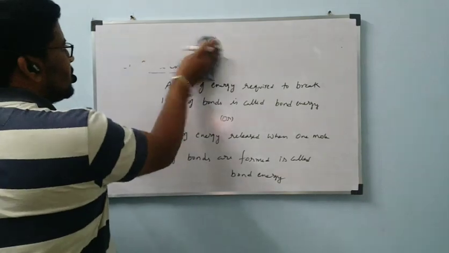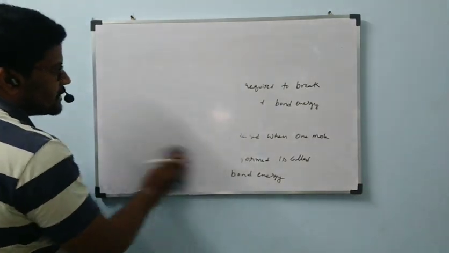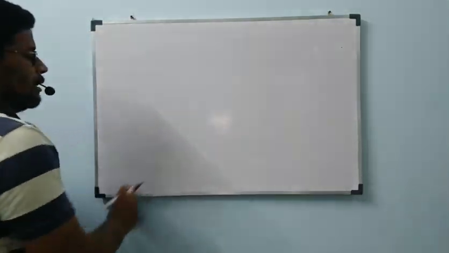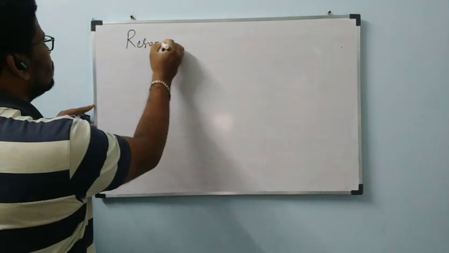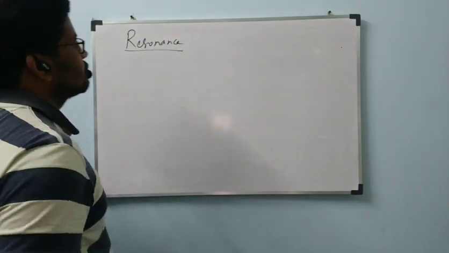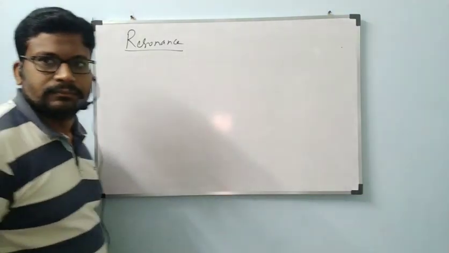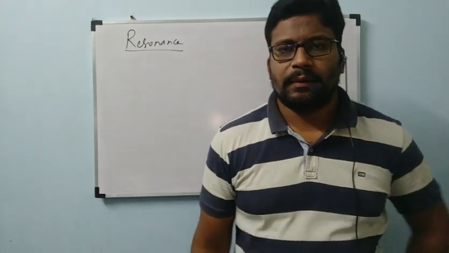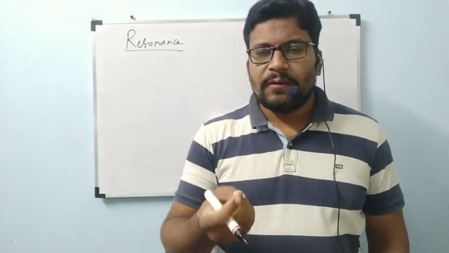Next, the final topic in this chemical bond chapter is resonance. What is this resonance? One small example. Suppose we have a kid in our house. Please understand carefully, I am going to correlate this to resonance.